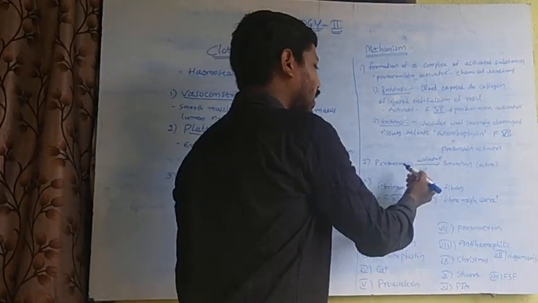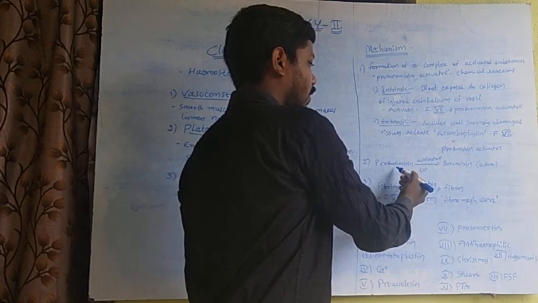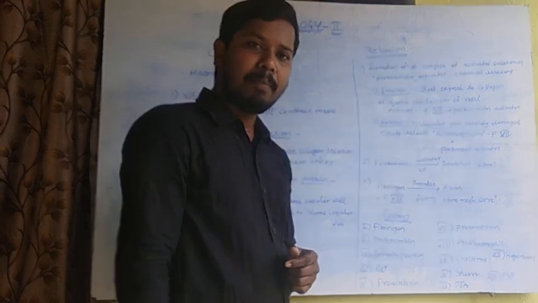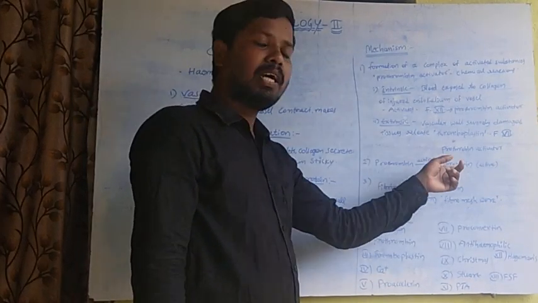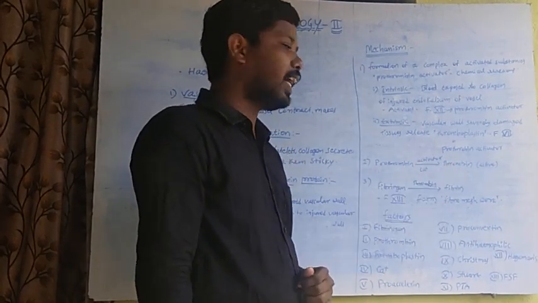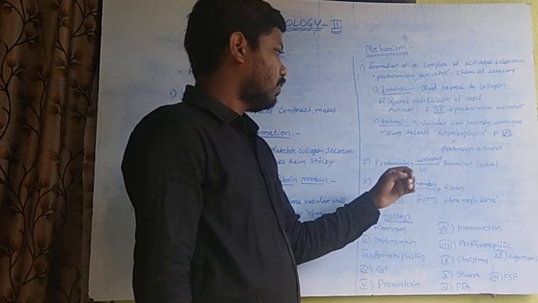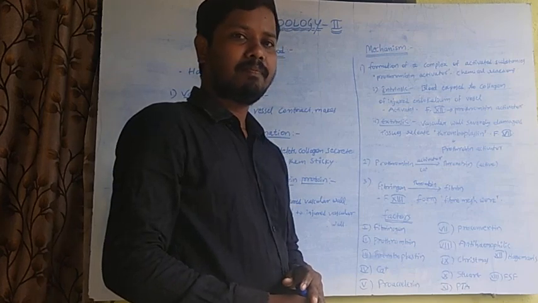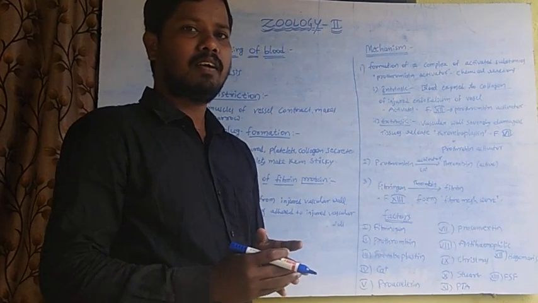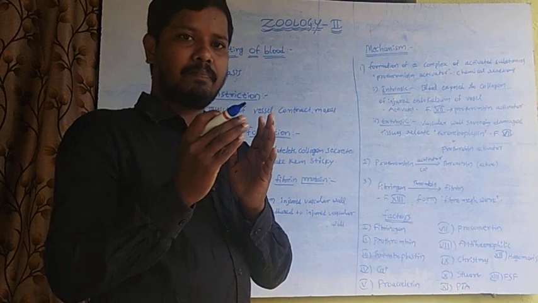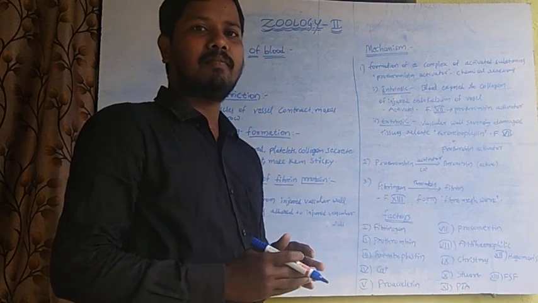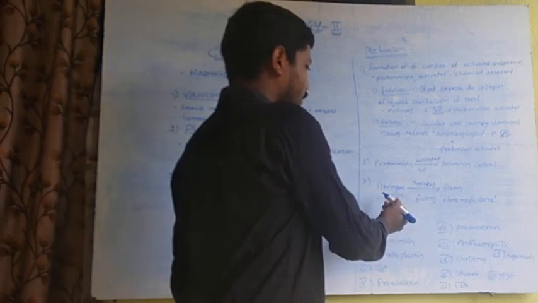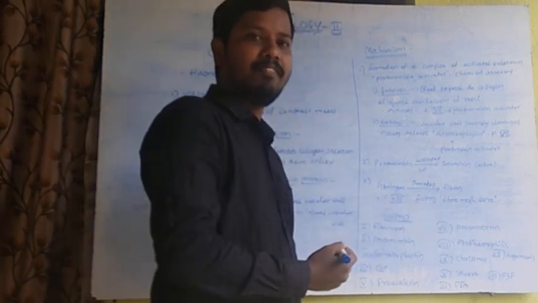In the second step, prothrombin is converted into activated thrombin in the presence of sufficient calcium ions. This activation makes the partial clotting of the blood.